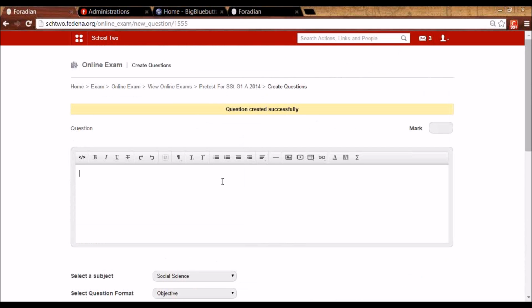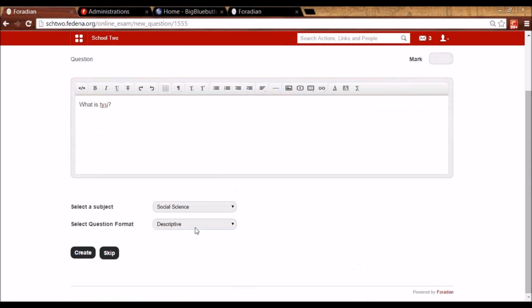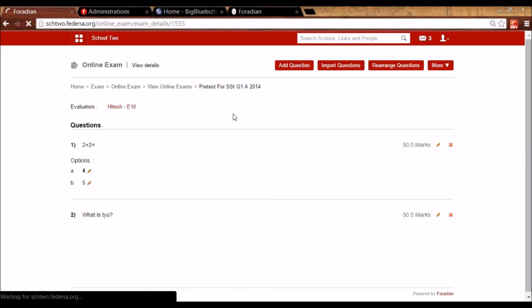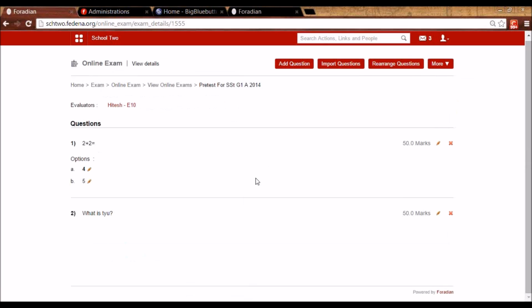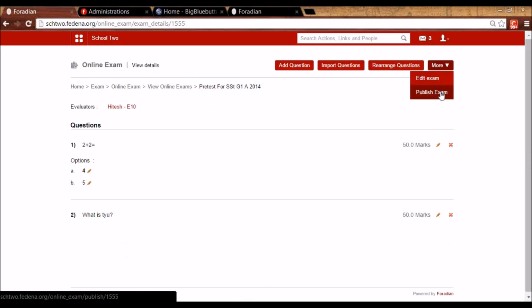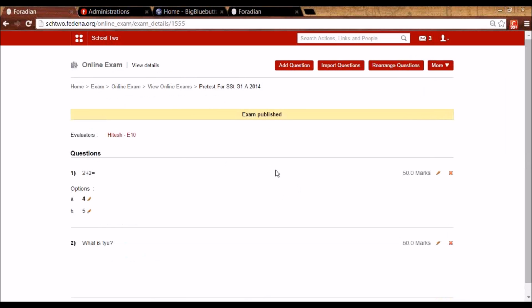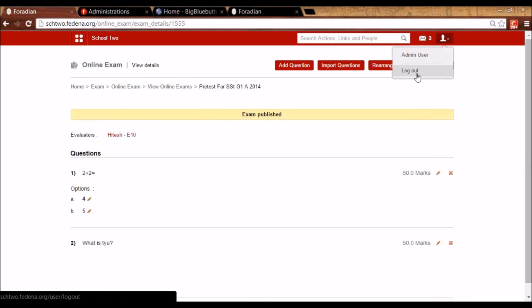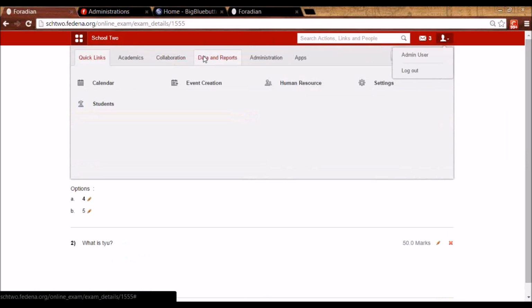Then let me create a descriptive question. I have to select descriptive here, give the maximum marks for this question, and create it. So the full exam looks like this. And here, I can publish the exam so that the students will be able to attend this exam. So let me log in as one of the students. I'll just see the student ID.